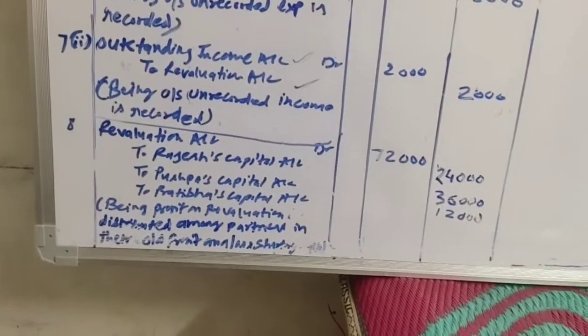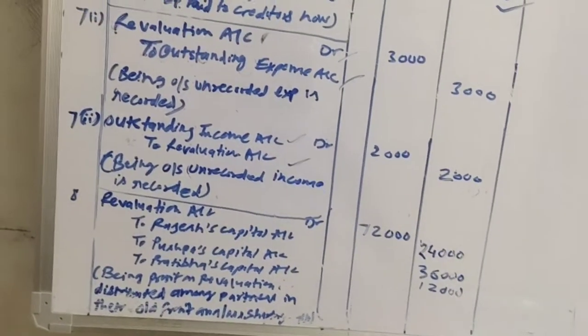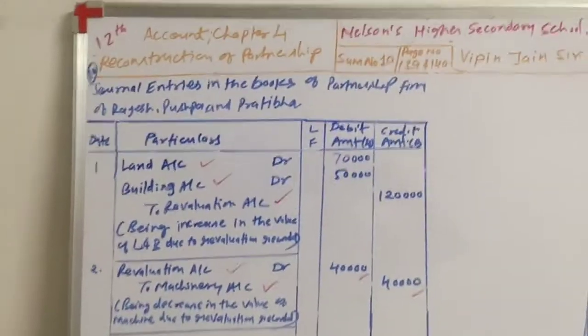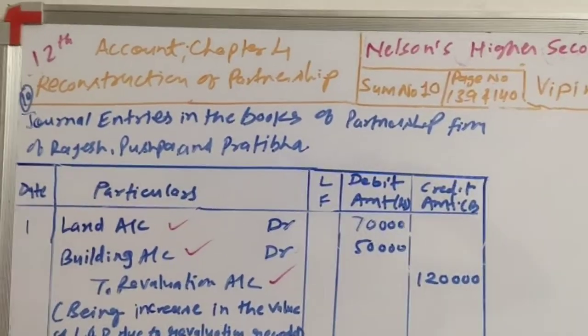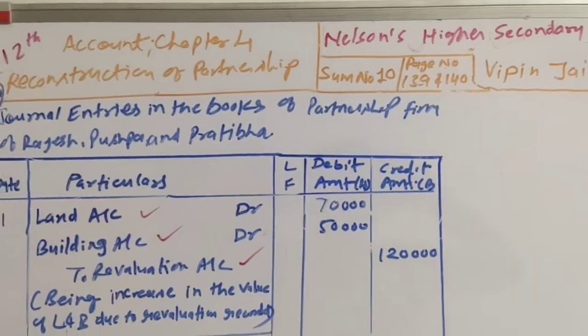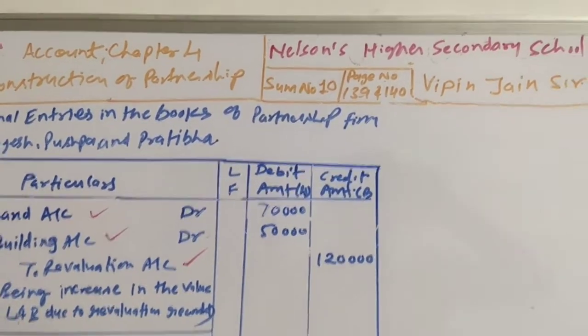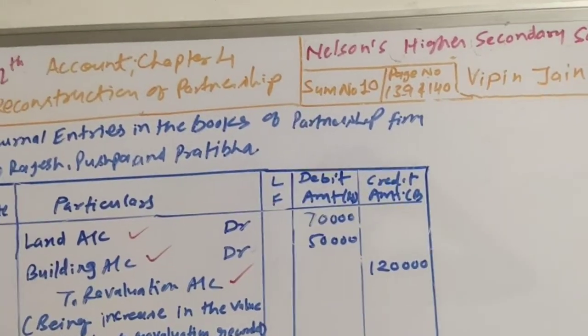Old profit and loss sharing ratio is 2:3:1. So this was all about sum number 10 of chapter number 4, which is on page number 139 and 140 in your textbook. Thank you.